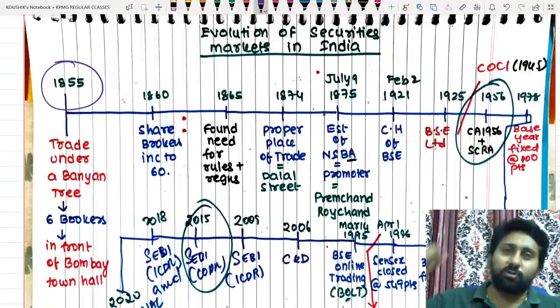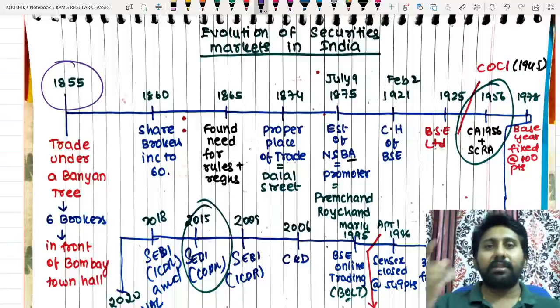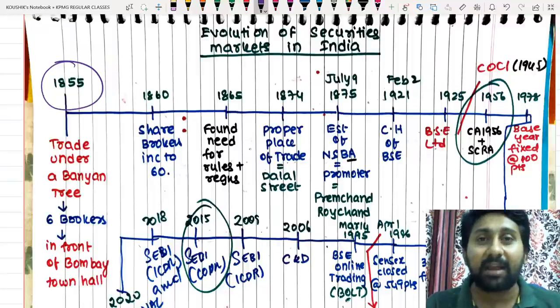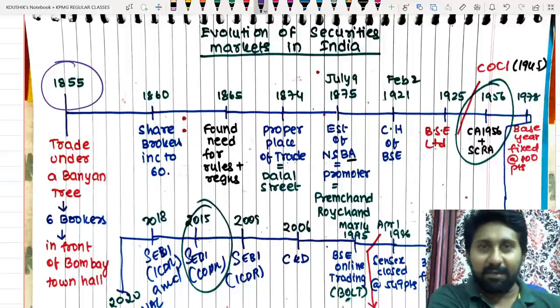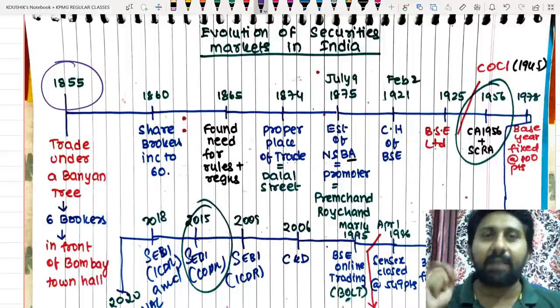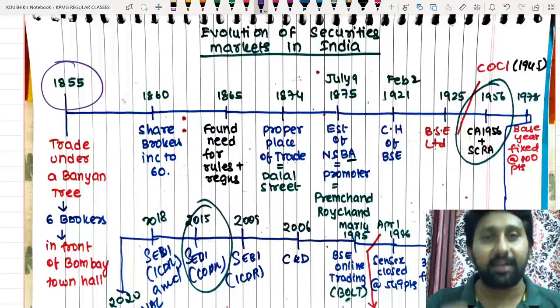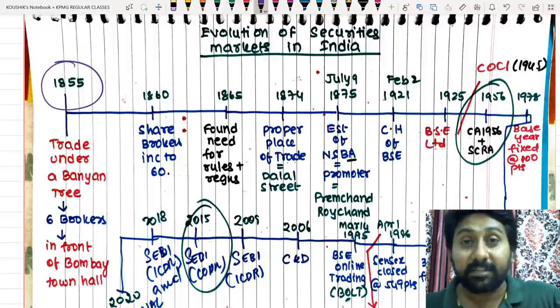Immediately our zamindars used to give lakhs and crores of rupees at that point of time. They had to give the amount to them. Therefore, the first Indian company started with the name Back Bay Reclamation. It was one of the companies floated through Indian share capital, but started by British. Started by British, but it's an Indian company. After that, another also started in the early 1800s, called Port Canning Limited. So these are the two companies first started in India according to the British Companies Act.